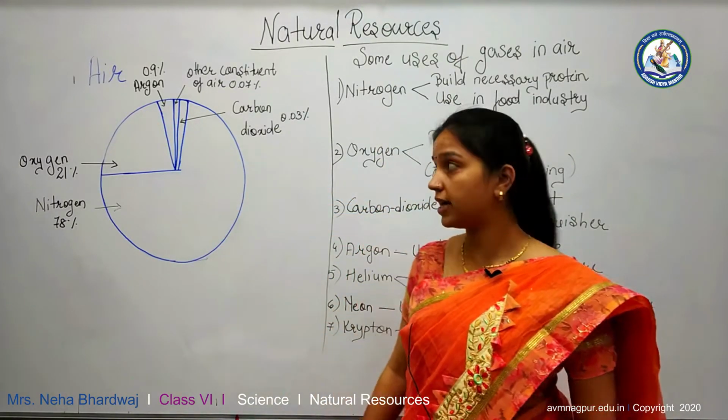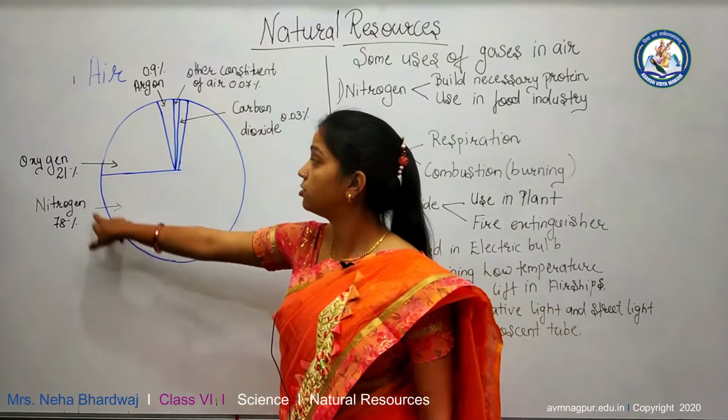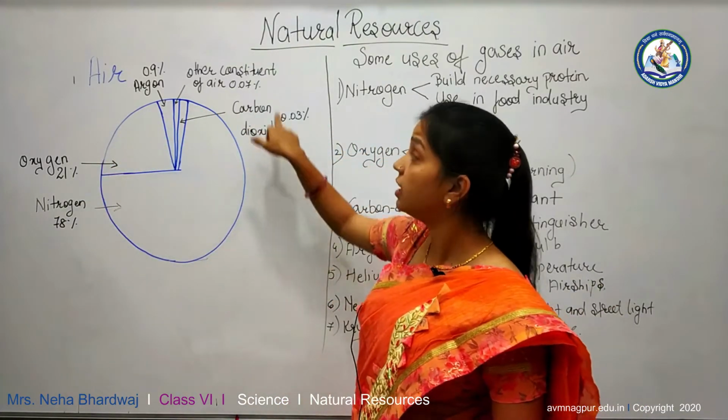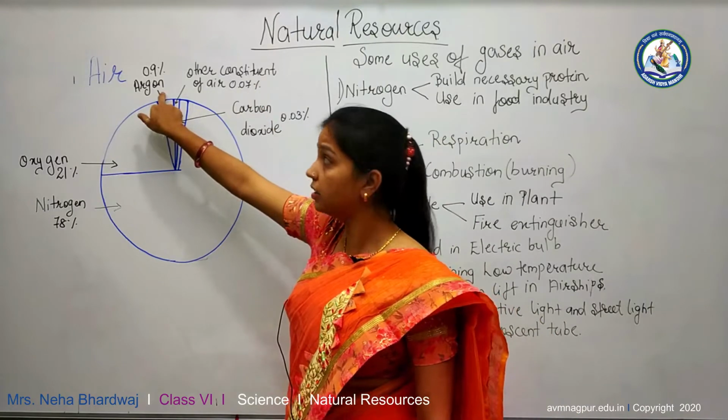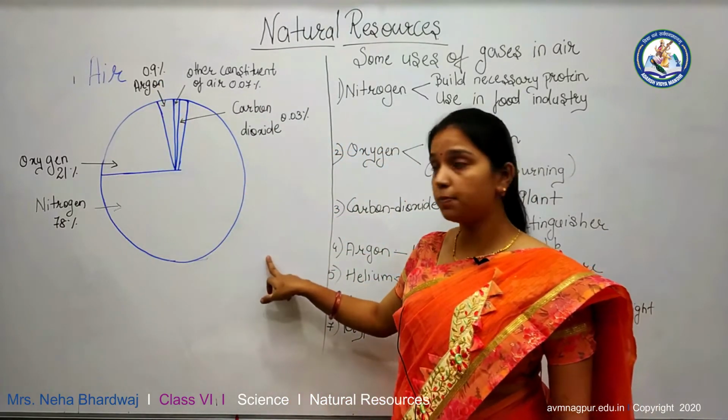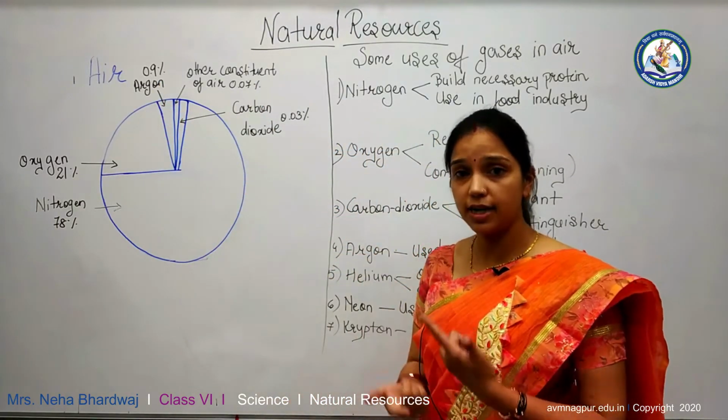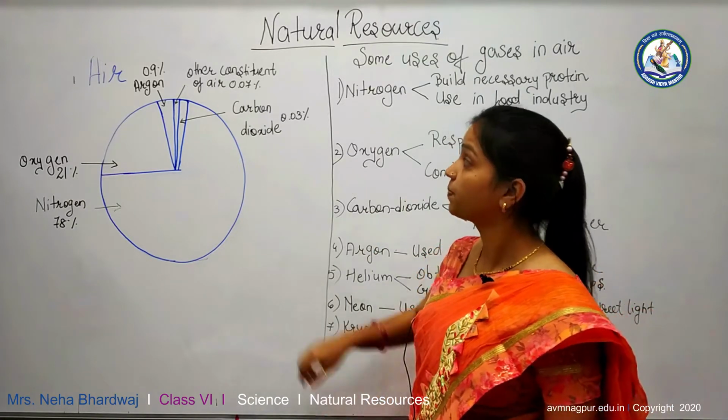Air is a mixture of gases. Air contains nitrogen, oxygen, carbon dioxide, argon and other constituents. It also contains water vapor, dust particles, nitrogen dioxide and sulfur dioxide.